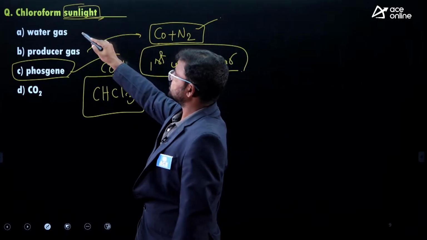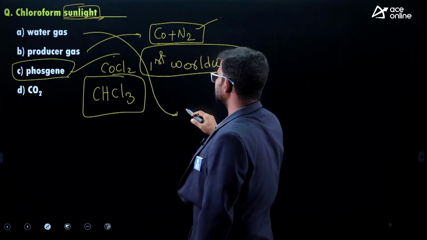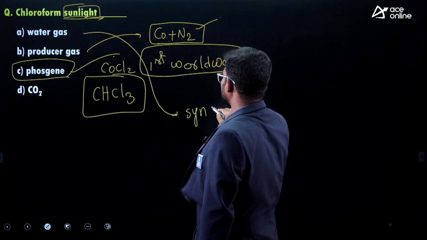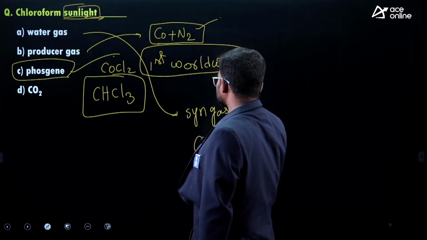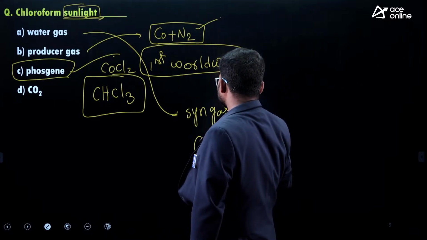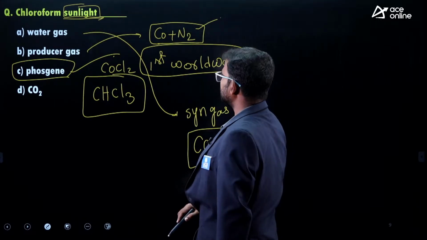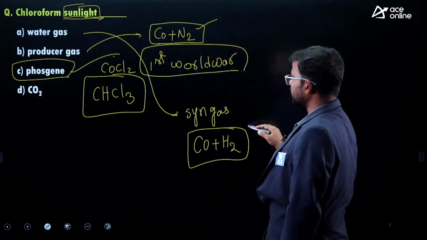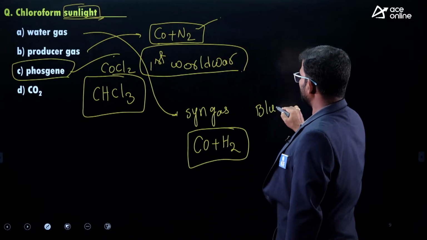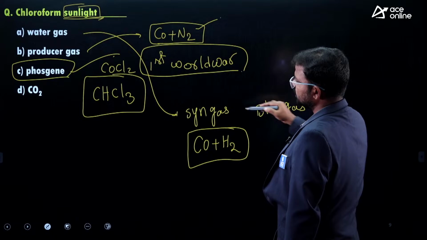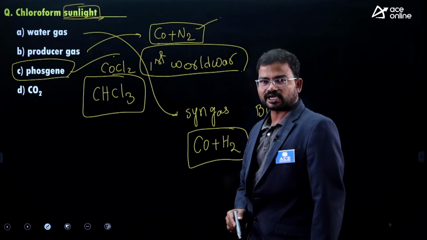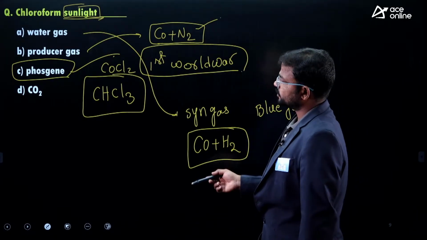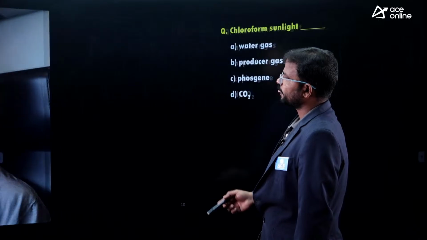Next one, water gas. This water gas is also called syngas. Its formula is CO plus H2. This is nothing but water gas or blue gas or syngas. Last one, carbon dioxide, of course we already know that. So here the correct one is phosgene.